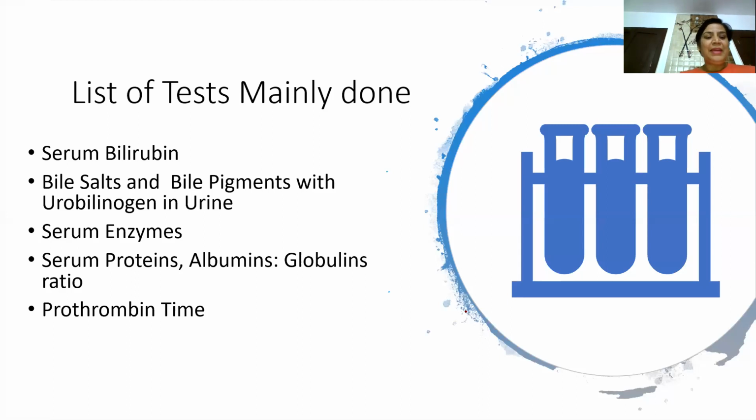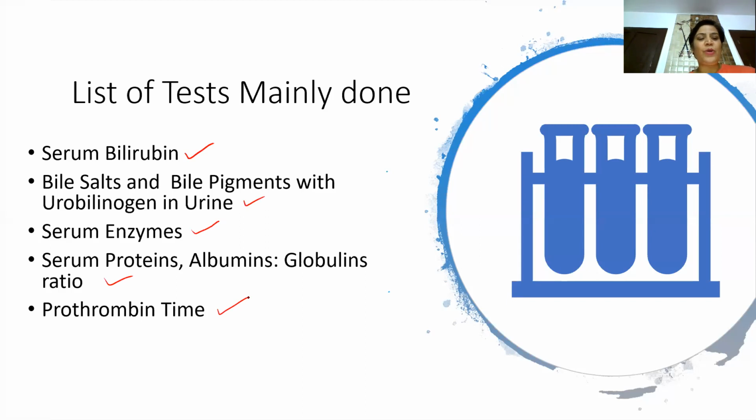The tests mainly done are serum bilirubin, very important; bile salts and bile pigments, with excretion of urobilinogen in urine; the enzymes which appear in the serum; proteins, again very important, the albumin to globulin ratio; and PT, prothrombin time. These are the major tests which are done to assess hepatocellular damage of the liver.